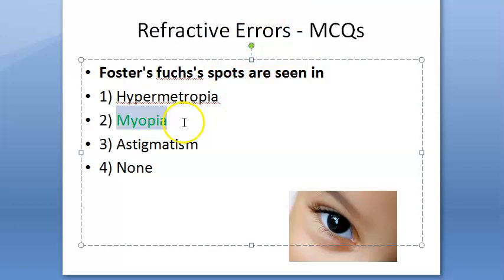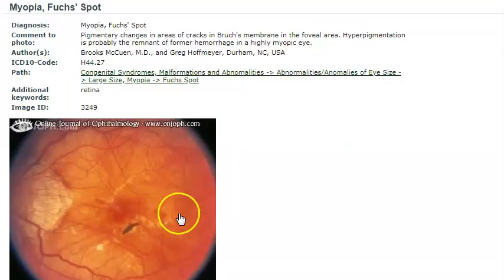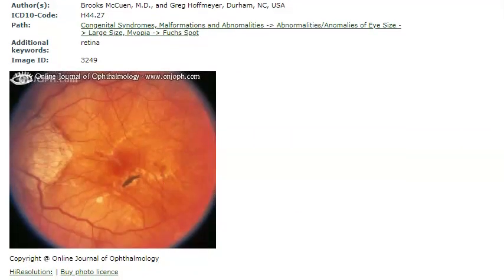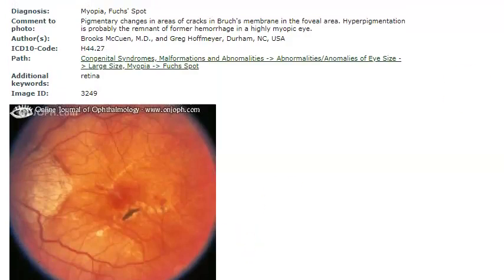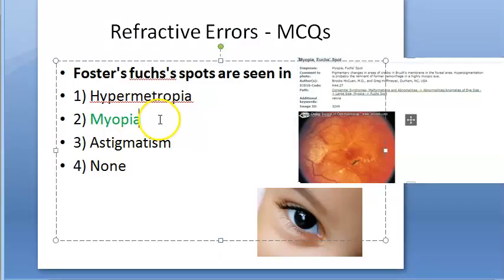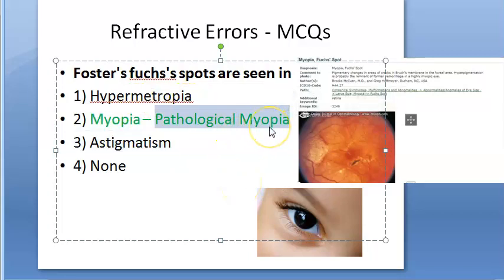So basically in pathological myopia, we see Foster-Fuchs spots. Look at this image here. Myopia, Fuchs spots, pigmentary changes. Basically this is in pathologic myopia, okay. Pathological myopia. So basically in myopia you have congenital, pathological, so many, right? So in this pathological myopia, what and all will be the other fundus changes?